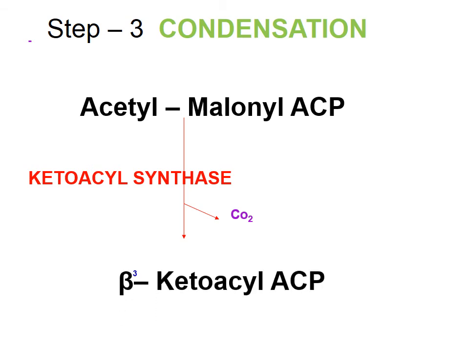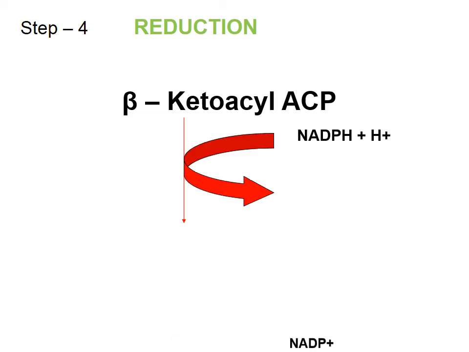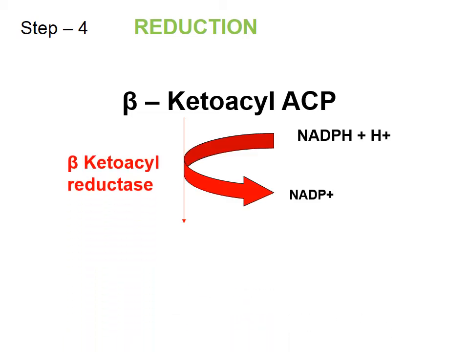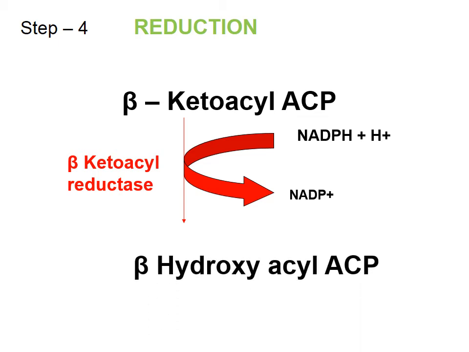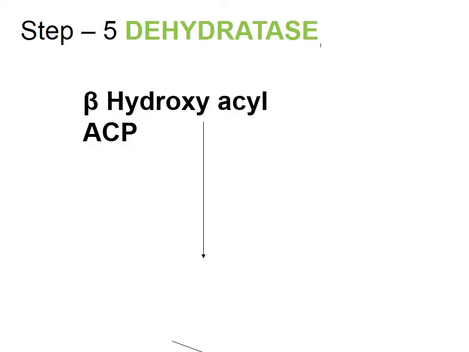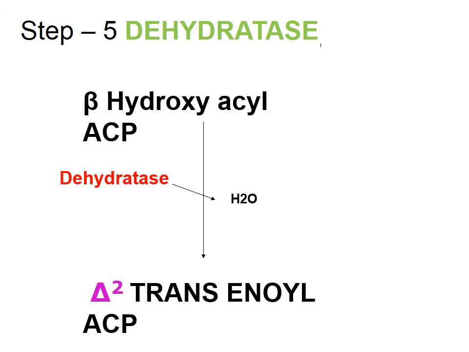Okay, and the enzyme is keto acyl synthase. Carbon dioxide is formed. Now this beta keto acyl ACP then undergoes reduction at the beta position to form beta hydroxy acyl ACP, and the hydrogen for this reaction is got from NADPH forming NADP. Now this beta hydroxy acyl ACP undergoes what is called as dehydration reaction, and it forms what is called as delta squared trans-enoyl ACP.